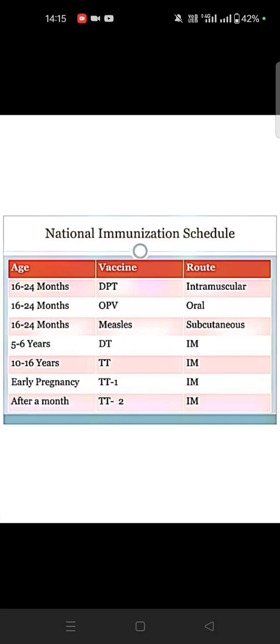For 16 to 24 months, DPT, OPV and measles boosters. At 5 to 6 years, DT, then TT. In pregnancy, TT1, and after that TT2. General contraindications of vaccines: allergy, and for OPV, measles and others, depending on the situation, fever and similar conditions.